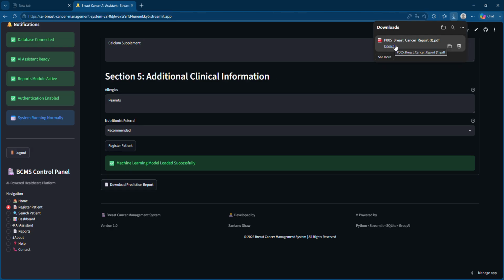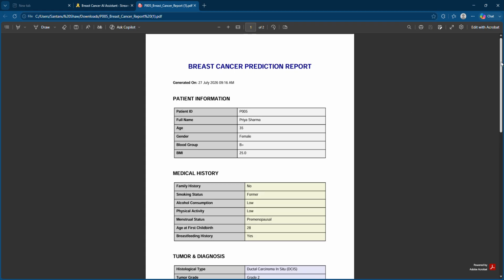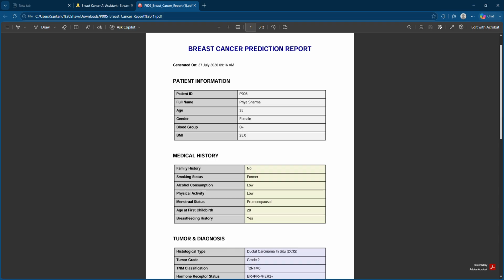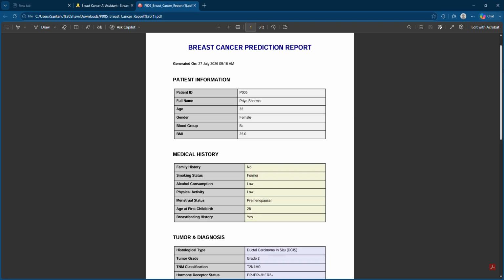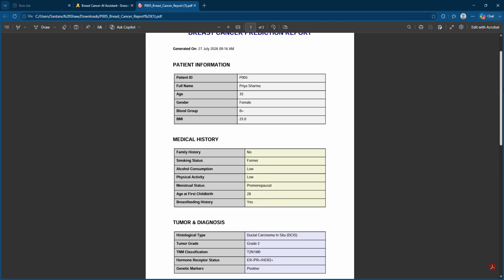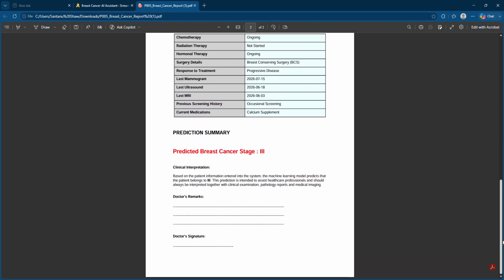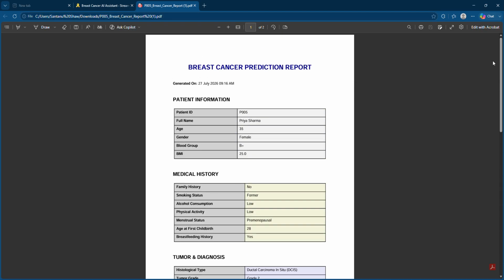You can see it has generated. Now I'm clicking on this. Here you can see the whole information is generated, right? And don't be confused with this time, it is showing the login time. Okay, so here is the patient information. You can see the whole medical history is given here, right? So this is what the report actually looks like when it is generated, right?